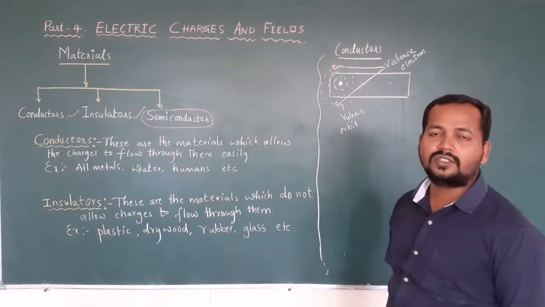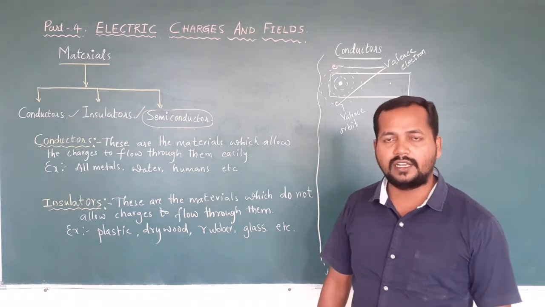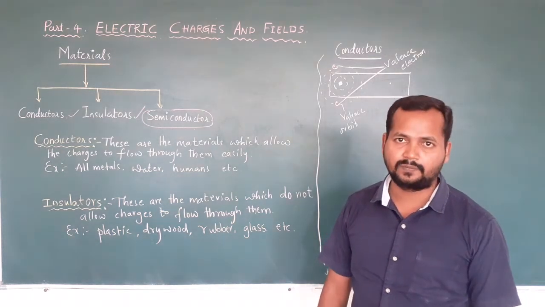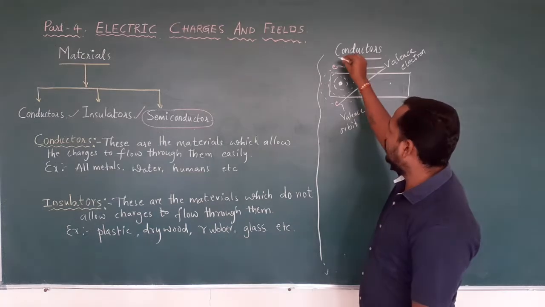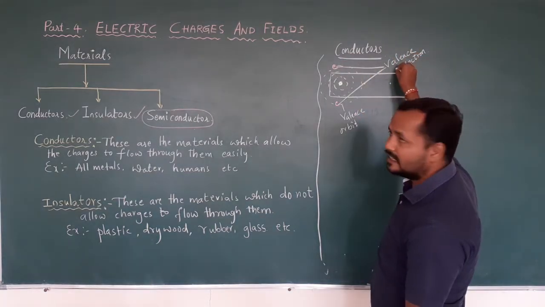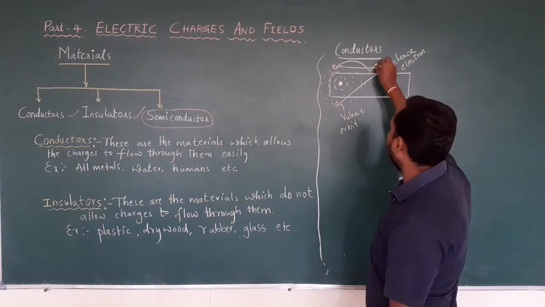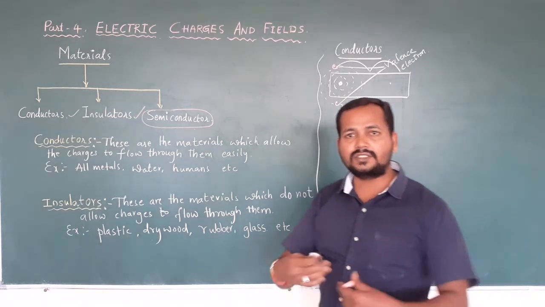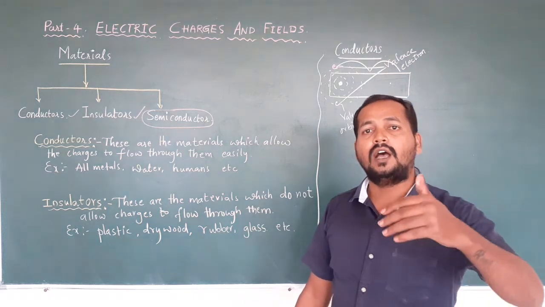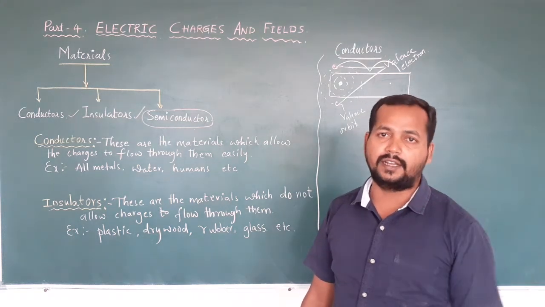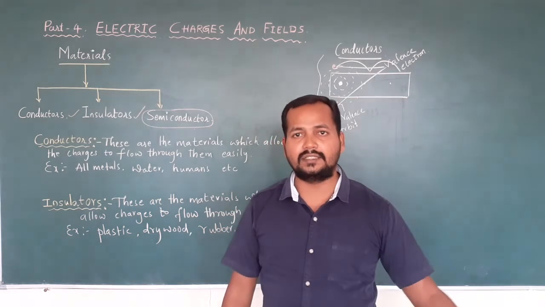And these valence electrons are very far away from the nucleus, hence they are loosely bound to the nucleus, such that whenever a certain amount of energy is provided to this conductor, the electrons present in the valence orbit will detach from the orbit and start moving from one valence orbit to another. In this manner, the charges will flow from one position to another on the surface of the conductor. That's why the conductor allows the charges to flow through it easily.